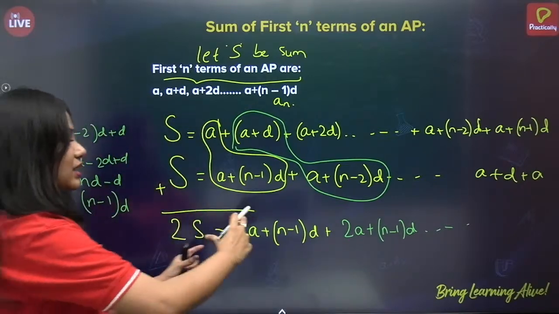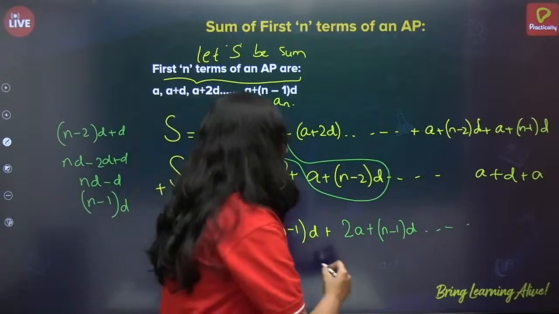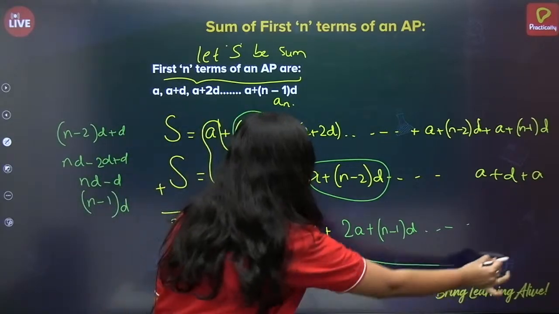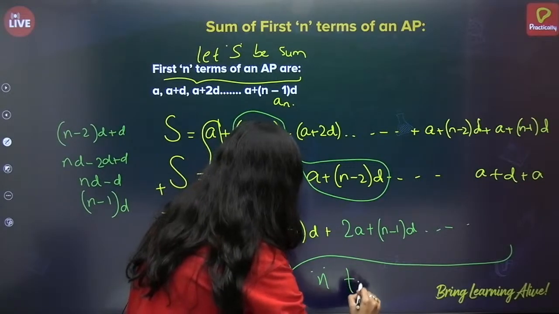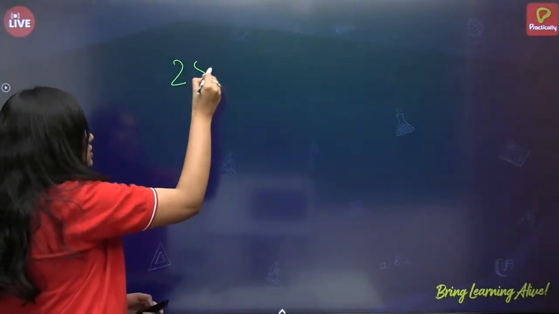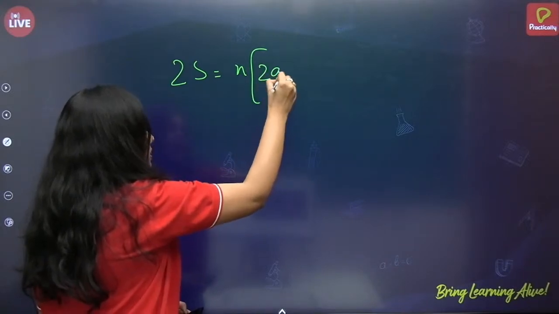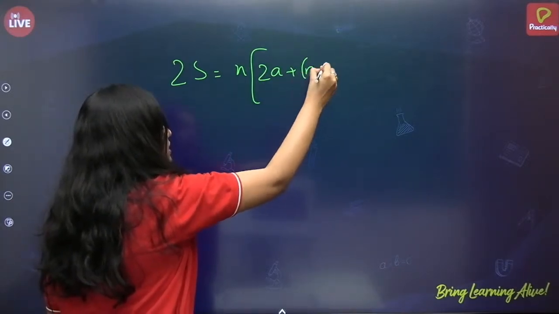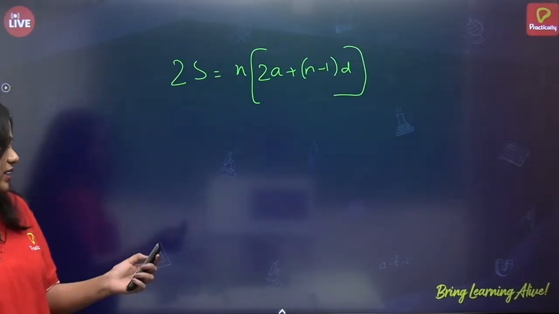So how many times will I get 2a plus n minus 1 into d? I will be getting this n times, because there are n terms. Correct? So how can I write this? 2S is equal to n into 2a plus n minus 1 into d. Easy, nothing else.